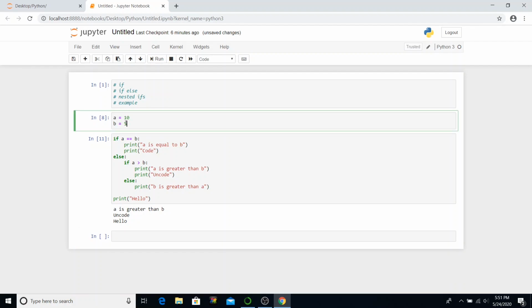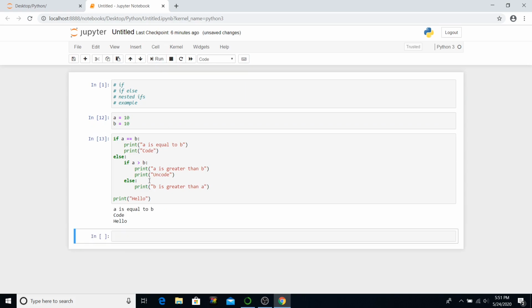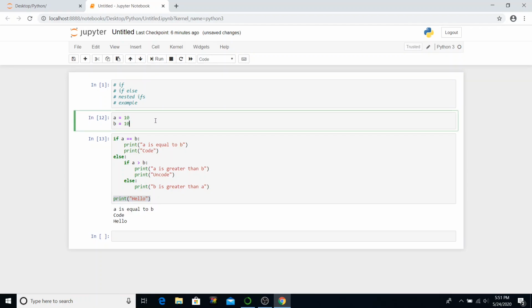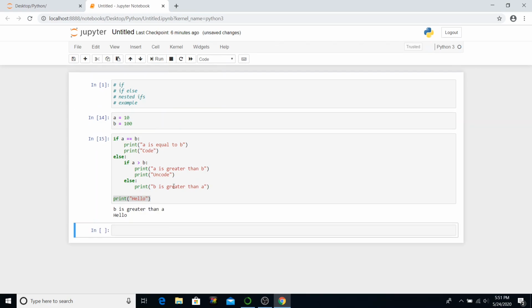And now we change the value so that they are equal and execute the if else statement. So a is equal to b, it says code, and print hello, of course, prints every time. So we also have hello. Now change the value of b to 100, say, and then execute it. So b is greater than a.